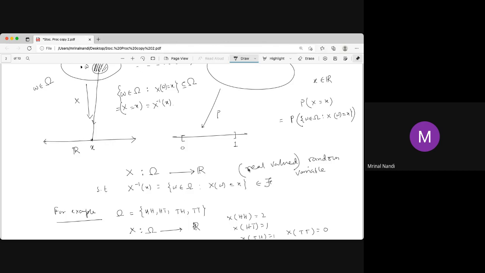If I define a function such that for some small x, say x equal to 1, this set, a subset of omega, is not an event, then we can't say this function is a random variable. So it is not just another function; it is actually more than a function. It is actually the inverse of some element to a special type of subset.